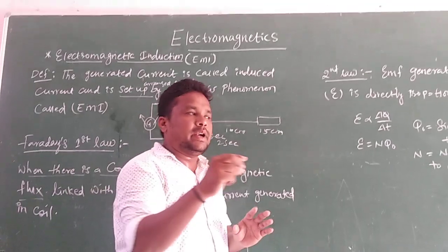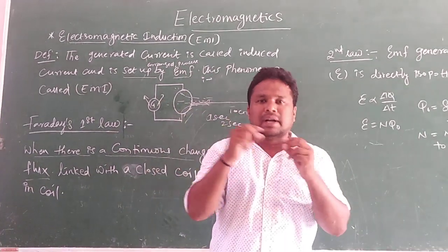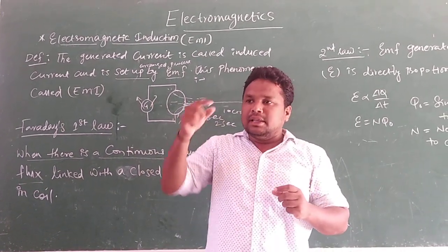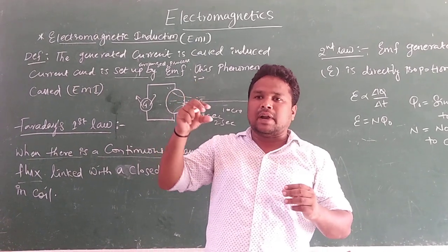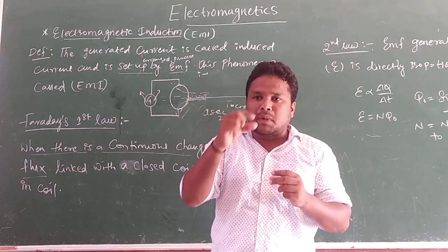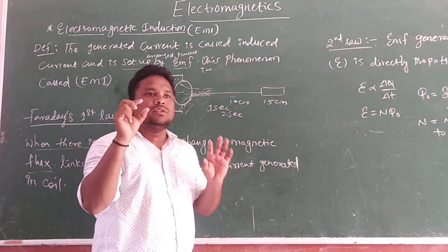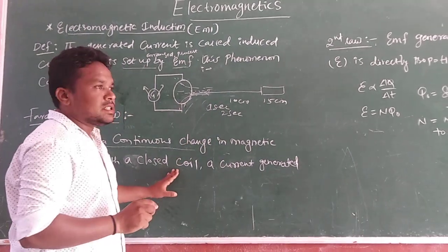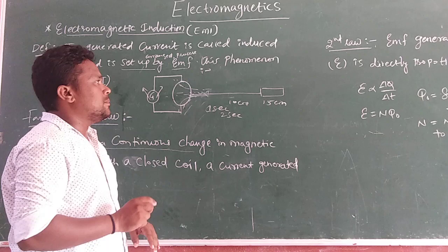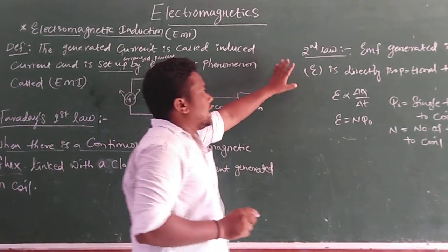Whenever the magnetic field lines approach the coil, in that moment, magnetic flux is linked with that coil, and some amount of current is generated. You need to understand that. That tells us Faraday's first law. Okay, what is the second law?